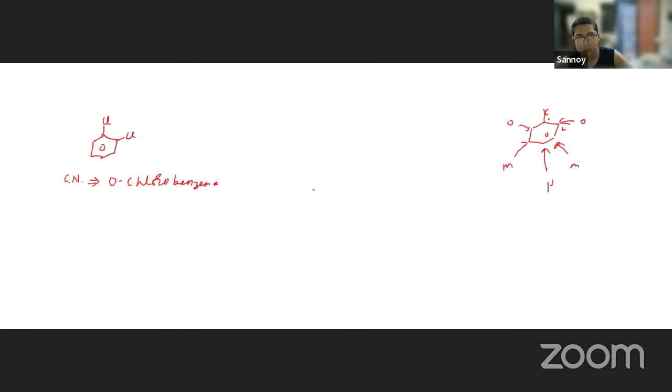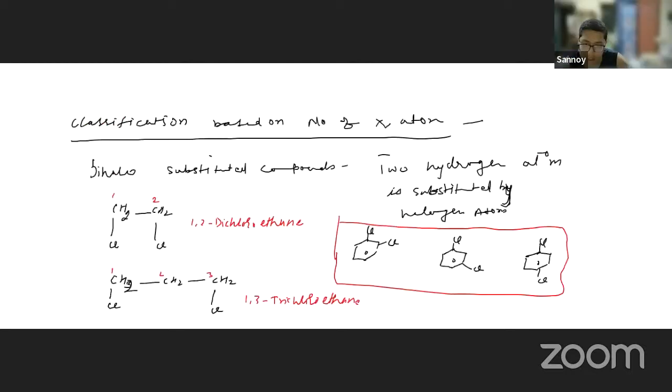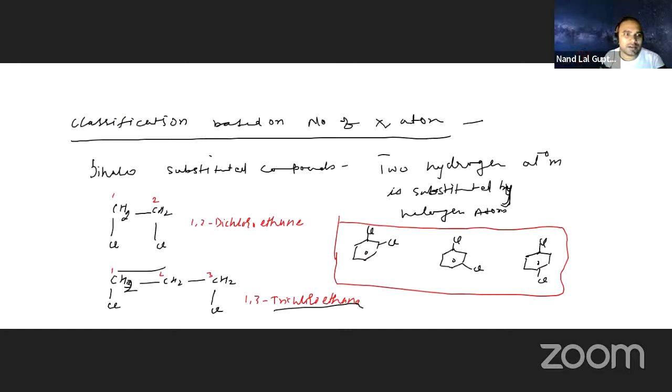Okay. Now, sir, go on the previous page. One problem was there. Sir, this one is the previous page, visible, sir? This one you wrote trichloroethane, but sir, we have 3 carbons here. Propane. Oh, sorry. Should be dichloropropane. Mistake. Many mistakes are there.